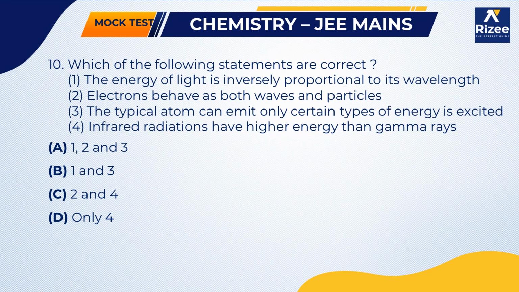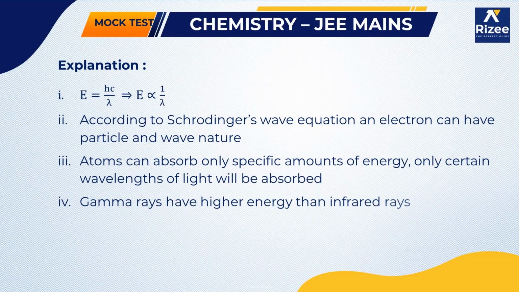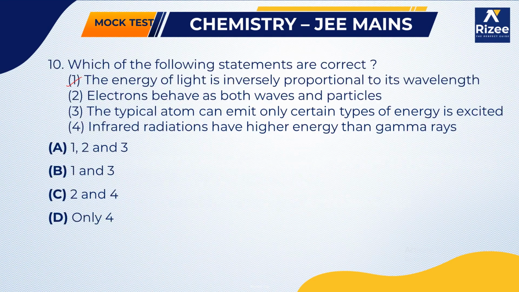Which of the following statements are correct? Here the first one: the energy of light is inversely proportional to its wavelength. We have the formula E equals hc by lambda. Since h is Planck's constant and c is the velocity of light, both are constant, so we can write E proportional to 1 by lambda, meaning E is inversely proportional to lambda.